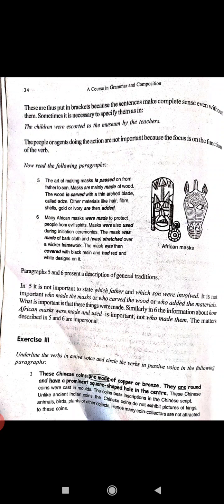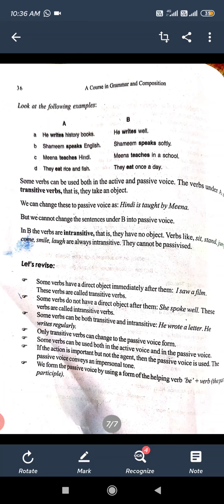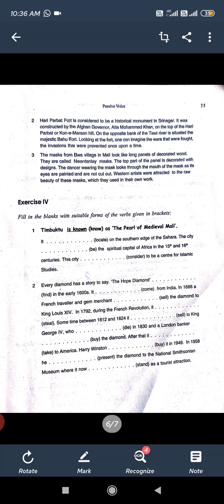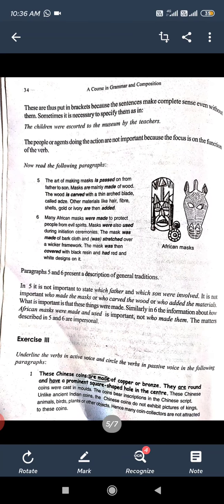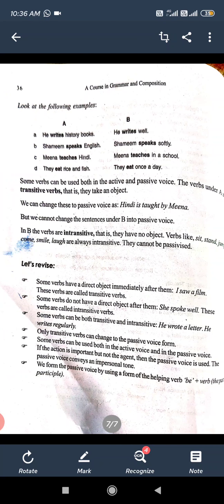Whether the subject doing the action is important or not, here the focus is on the function of the verb, what work the verb is doing. So that is all, and you can check these also. You can also read these pages, and after that we will revise this. With this, our topic for today.